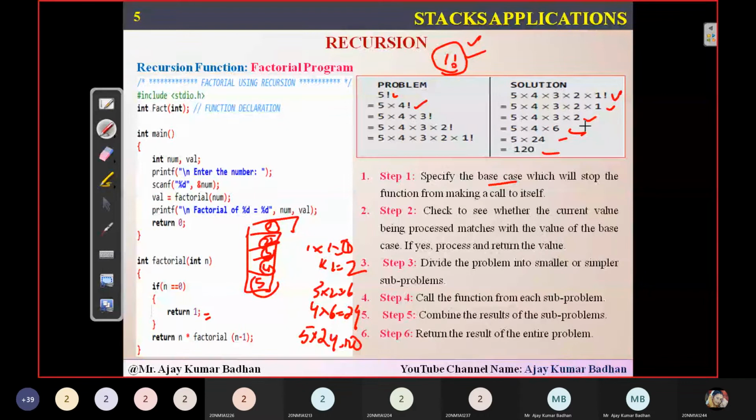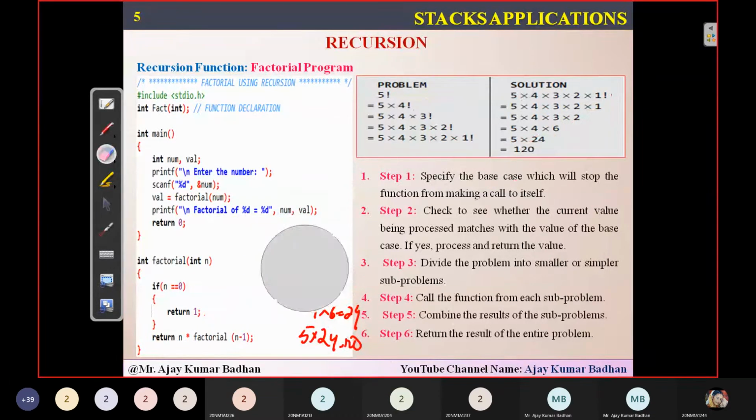This is what I have shown you. See, 1 factorial is 1. So 2 into 1 is 2. So 3 into 2 is 6. 4 into 6, 24. 5 into 24 is 120. So this is exactly how this particular thing works. These are some of the steps of how exactly this recursion works.